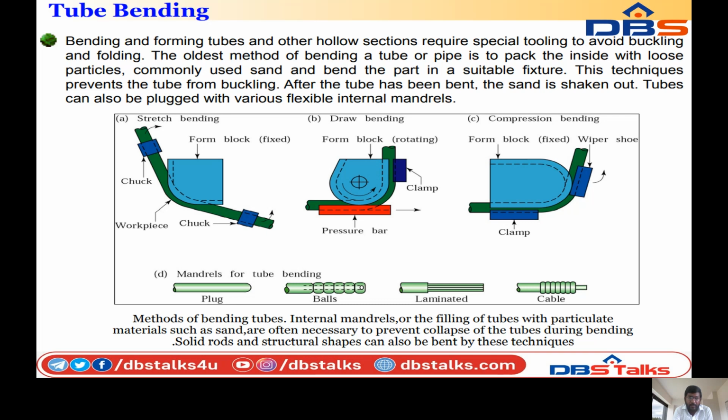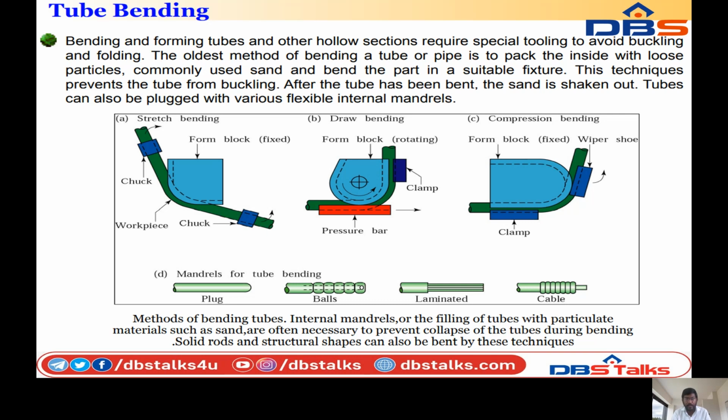In draw bending, at the bottom is the pressure bar. The pressure bar moves in a horizontal motion. On top of the pressure bar, the workpiece is arranged and the form block is rotating. This form block is fixed in place but it rotates. The workpiece is held by the clamp, and this clamp will not move during the operation. So this is how the draw bending operation is generated.